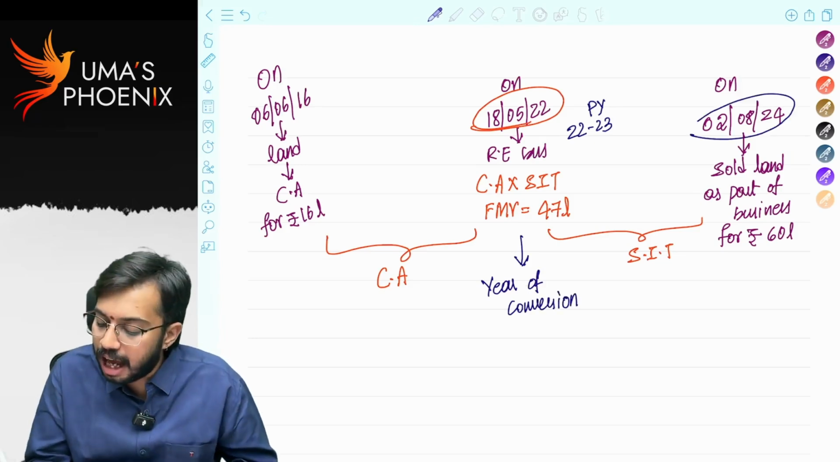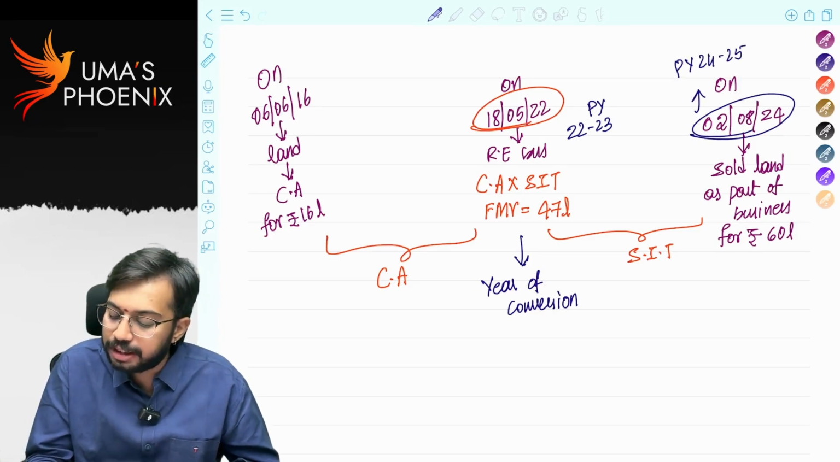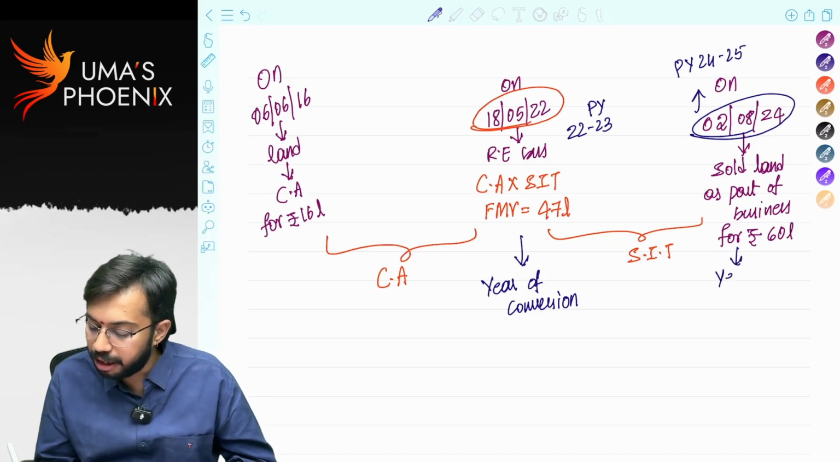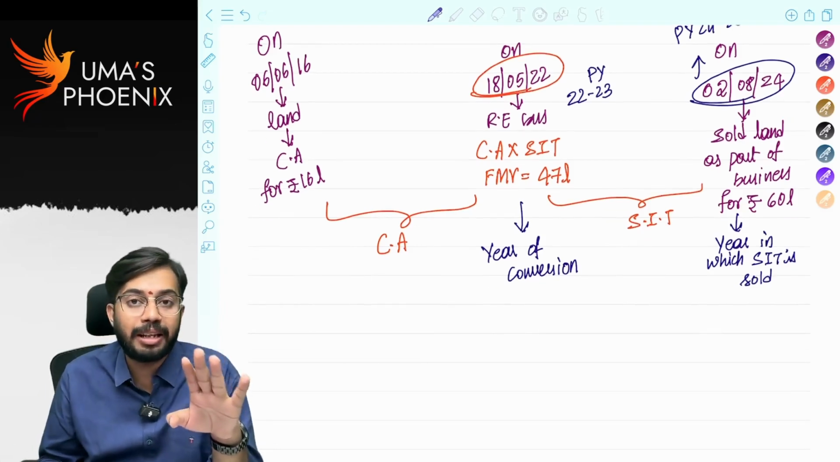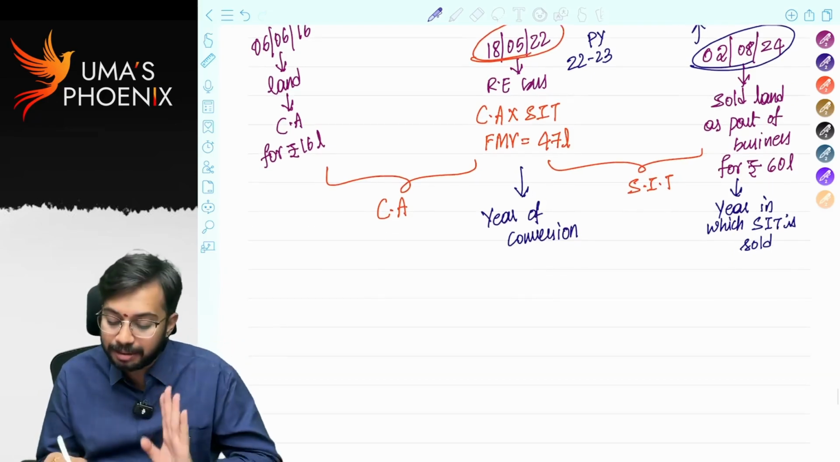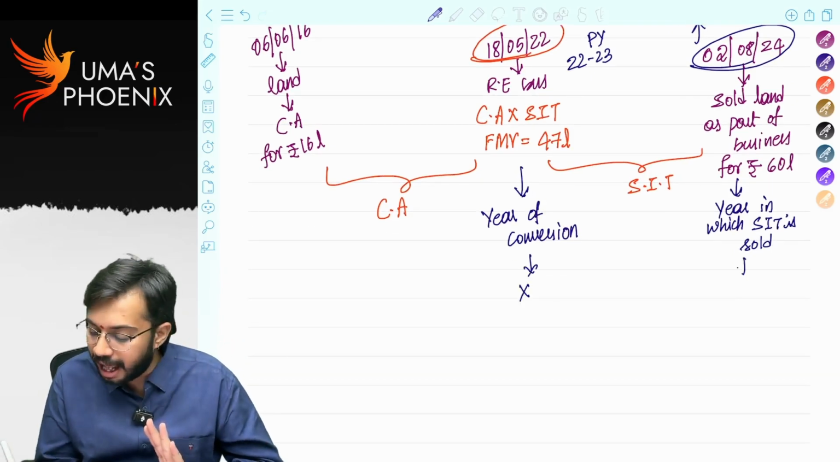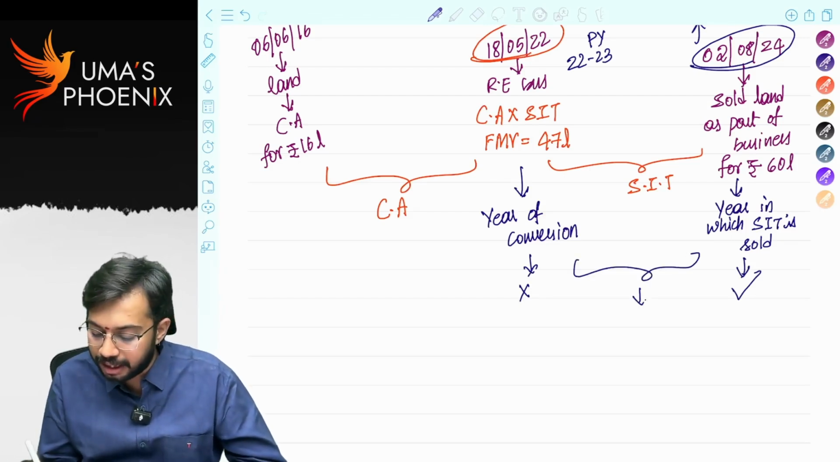Next, 2nd August 2024, it is previous year 24-25. When stock in trade is sold in 24-25, so year in which stock in trade is sold is 24-25. Generally capital gains are taxable in the year of transfer, but this is a special case. Capital gains are not taxable in the year of transfer, but they are taxable in the year in which stock in trade is sold. That's why this is an exception to method of accounting.